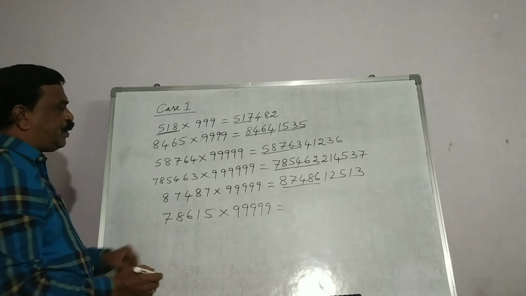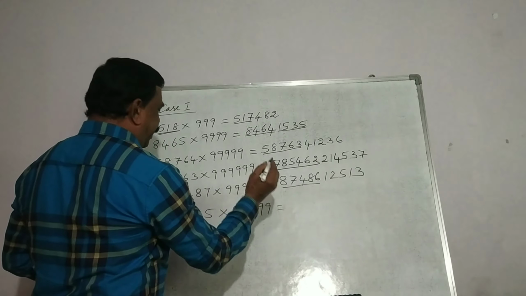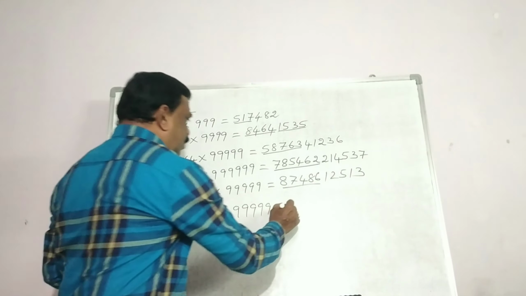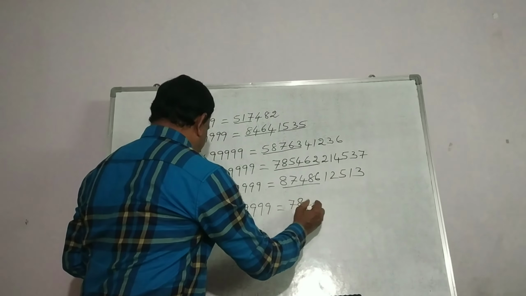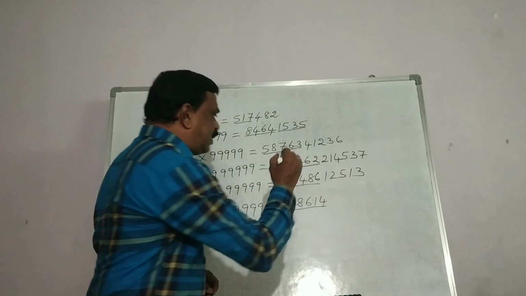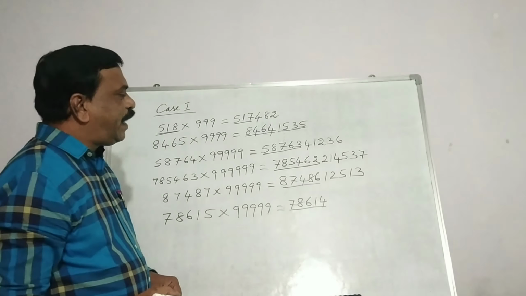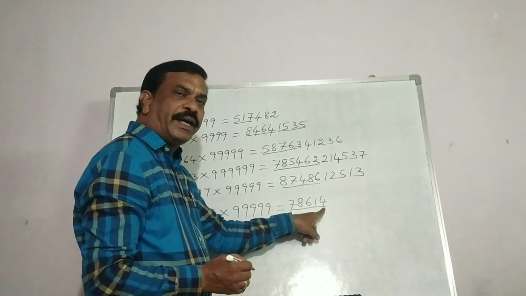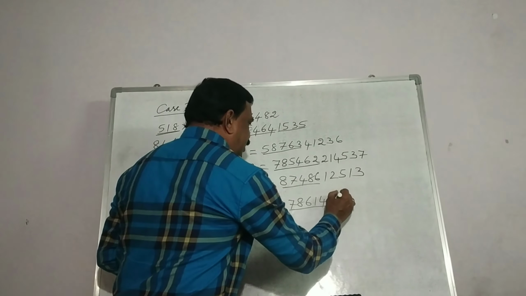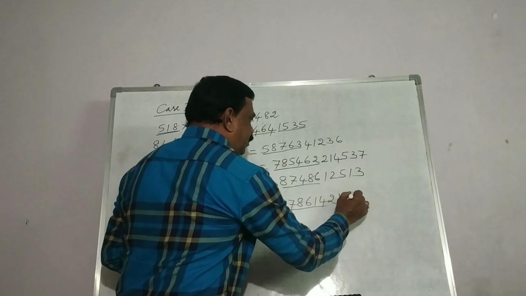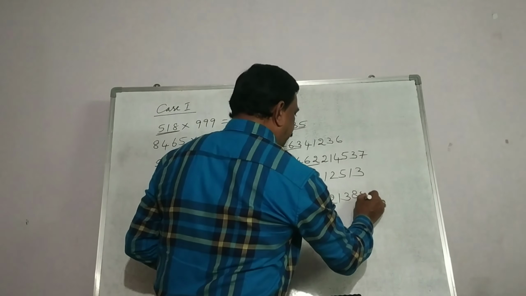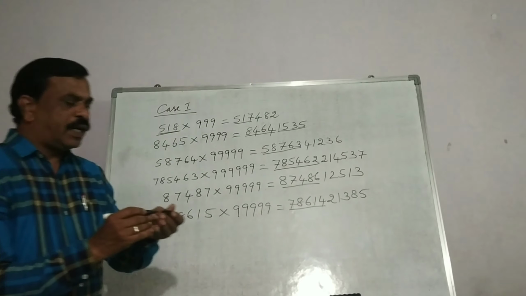78615 into 99999. So this 78615 will become one less, so it will become 78614. And for the left hand side answer part, we write complements of 9. That means all these numbers we subtract from 9 and write the answer part here. So 9 minus 7 is 2, 9 minus 8 is 1, 9 minus 6 is 3, 9 minus 1 is 8, 9 minus 4 is 5. So that is our answer.